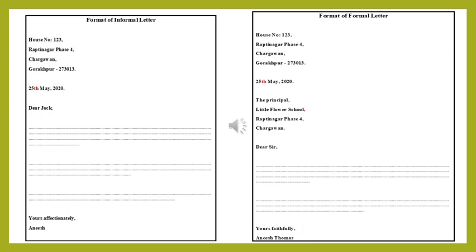After each line we will be putting a comma. If you observe here, you can see house number 123, comma, Raptinagar phase 4, comma, Chargaon, comma, Gorakhpur, and after the pin code you put a full stop. At the end of the address there will be a full stop, and after all other lines we will put a comma only.